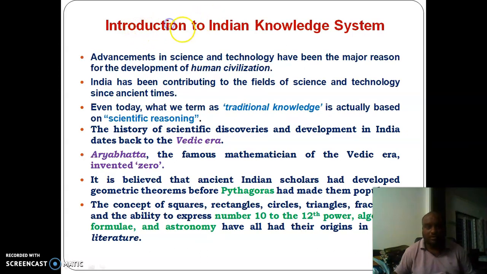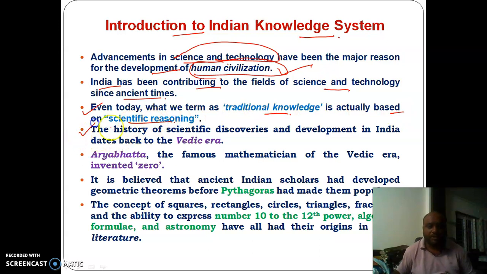Coming to the introduction towards Indian knowledge system. So first thing is human civilization, which is very important. Advancements in science and technology are for the sake of the development of human civilization only. In this aspect, India has been contributing to science and technology since ancient times. Even today, traditional knowledge is based on scientific reasoning. The history of scientific discoveries and development in India dates back to the Vedic era.